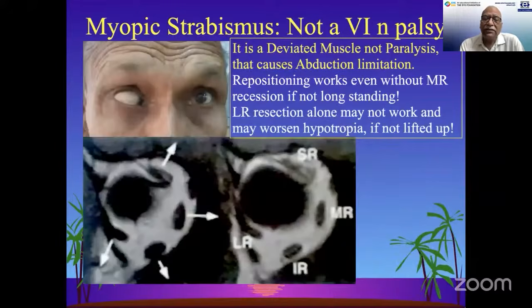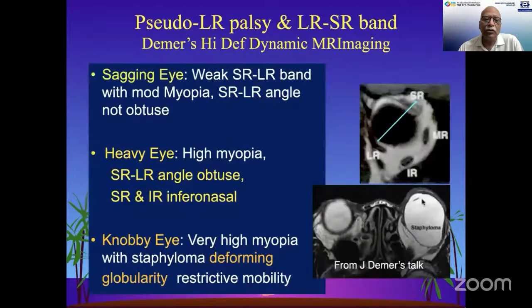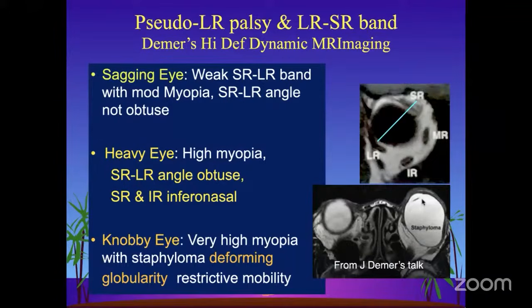But imaging can sometimes also tell us about those cases which may be considered as sixth nerve palsy but are not true sixth nerve palsies. Here it is a deviated muscle and not a paralysis of the sixth nerve, as has been shown by imaging. These are cases of high myopia, and these also should be kept in mind. They may be the sagging eye, the heavy eye, or the knobby eye, which will be picked up on imaging. So another indication for imaging would be these conditions, which will reveal the diagnosis.